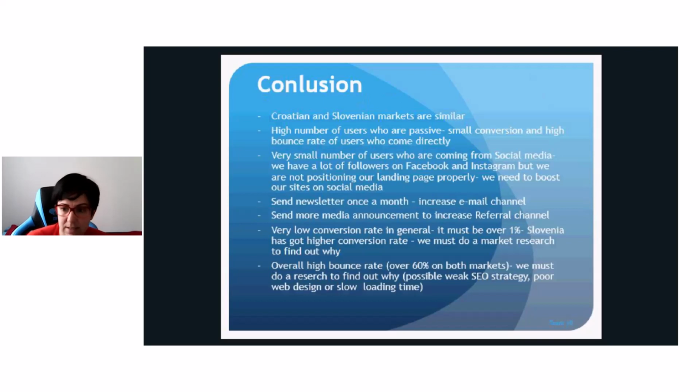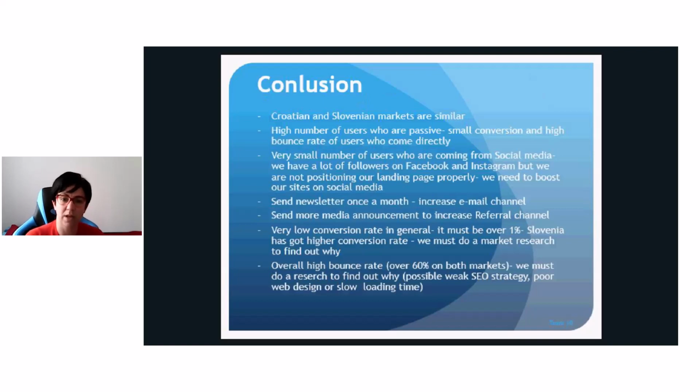From this data we can analyze and conclude the following. Croatian and Slovenian markets are very similar. We have a high number of users who are passive. We have small conversion and high bounce rate of users who come directly. We can conclude that most of the people are coming to our site to get information about banking products, and they do not convert to leads.